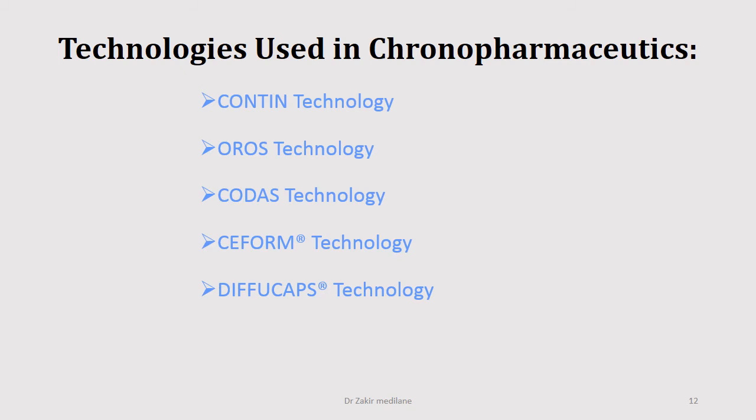The technique has actually been used to develop Cardizem. So the example, the drug for which we are using this type of technology is diltiazem, which is used for a chronotropic drug delivery system. Then Diffucaps. So if you see Diffucaps, what are they? By this technique, a unit dosage form like capsules is prepared. It consists of one or more populations of drug-containing particles such as beads, pellets, granules.